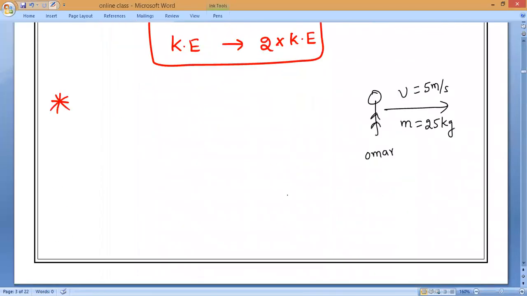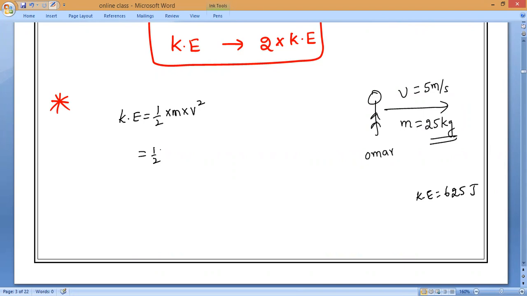Now, as we said, the mass becomes half. So verify it. Let us take, if mass is 50 kg, our kinetic energy is equal to 625 joules. Now the mass becomes half. Let me check it now. How much is the kinetic energy? So kinetic energy is equal to half into mass into v square.